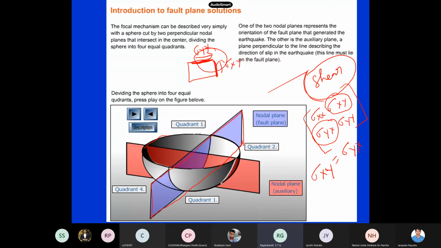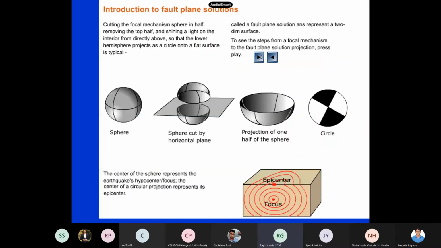So earthquakes are also a shear type of phenomenon. When you draw one plane, you have to draw the other plane also, because of the complementary shear stresses. This plane, in seismology, they call the auxiliary plane. It is like a fictitious kind of thing. So this is my nodal plane and this is my auxiliary plane, but this comes because shear stresses are complementary.